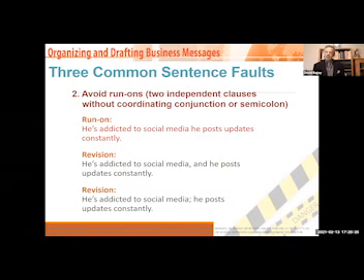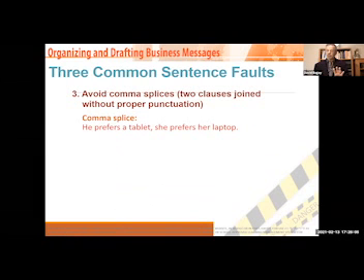Or here's another one. He's addicted to social media; he posts updates constantly. Now, by the way, in the United States, the world has forgotten how to use the famous semicolon. In this class, you're going to learn how to use the semicolon. It's really cool. And do you know why it's cool? It's cool because nobody uses it. If you start using it, people will think that, gee, you are really a smart person. She's a genius. She knows how to use a semicolon. I forgot how to do that. Oh my gosh, it's been so many years. I'm telling you that some of the things you can do with communication, just to shock the reader a little bit because it's unusual, really draw their attention.